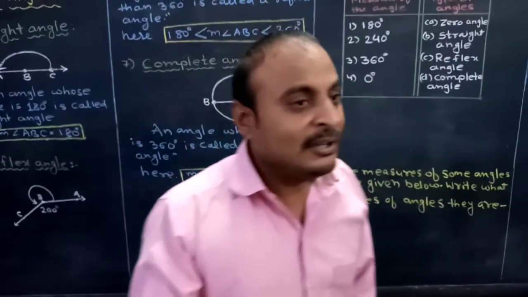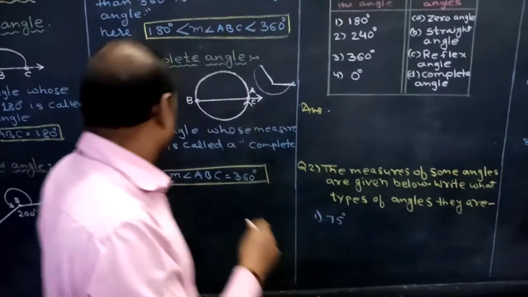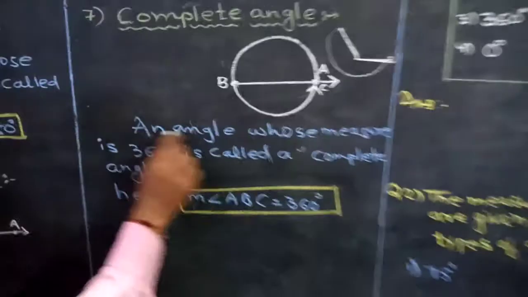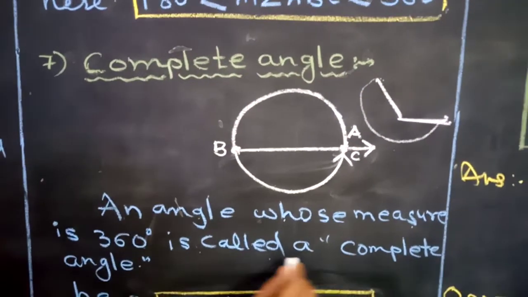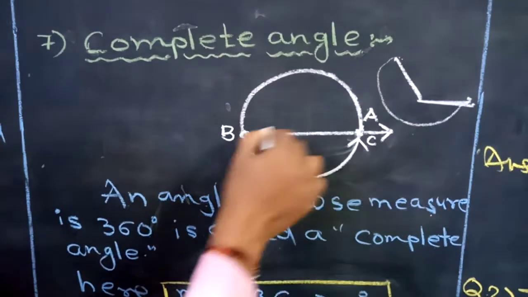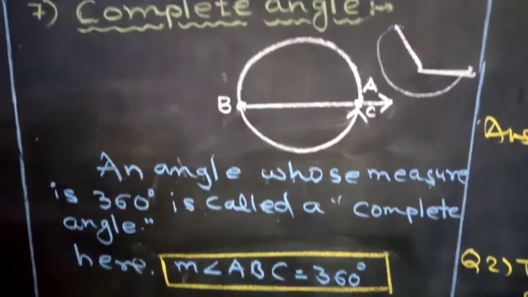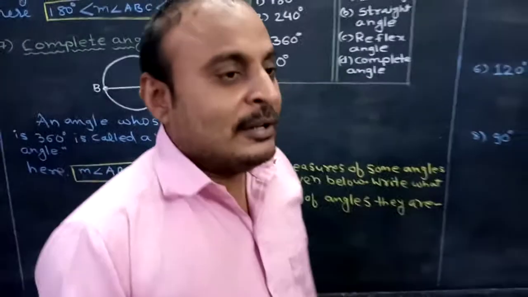And as we know, the measure of a complete circle is 360. So here the measure of the angle will also be 360. So an angle whose measure is 360 is called a complete angle. Here the measure of angle ABC is equal to 360 degrees. So dear student, this was all about types of angle.